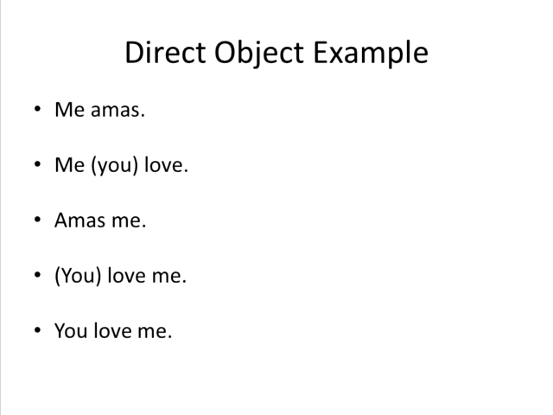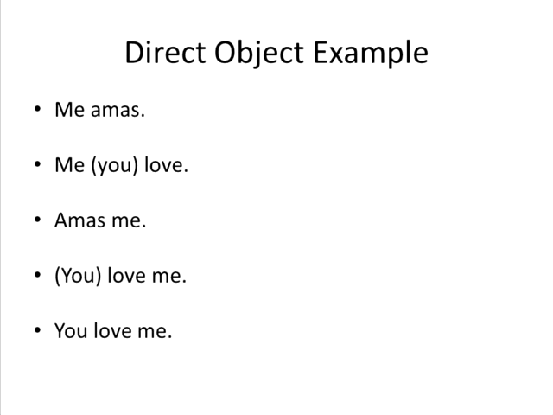Here is a direct object example. Me amas. Okay, so we're going to drop it down. We know that amas is you love. We don't need to write the pronoun because the endings are different in Spanish. There's 6 different ending spellings, and so we can tell by the ending spelling which pronoun it's corresponding to. But I'm going to put the pronoun there now so that you know. And we have me, you, love. Remember that the order is reversed in Spanish, so it's the opposite way that we would have it in English.